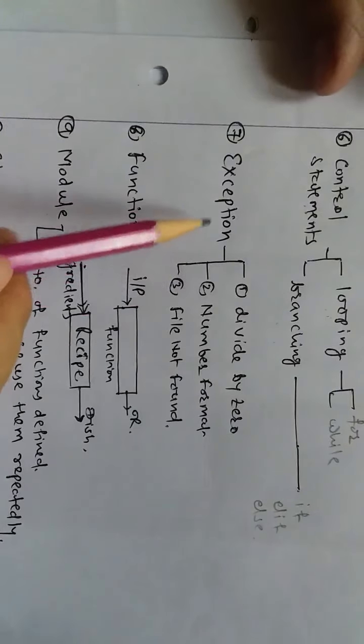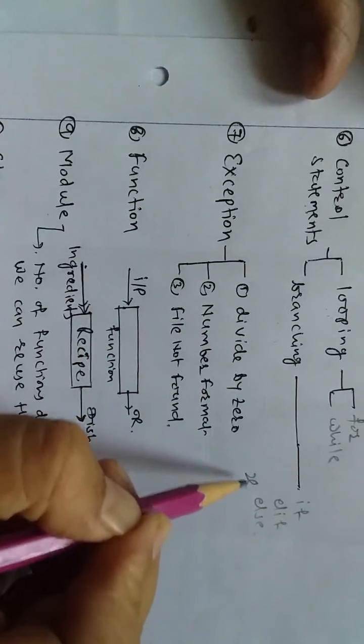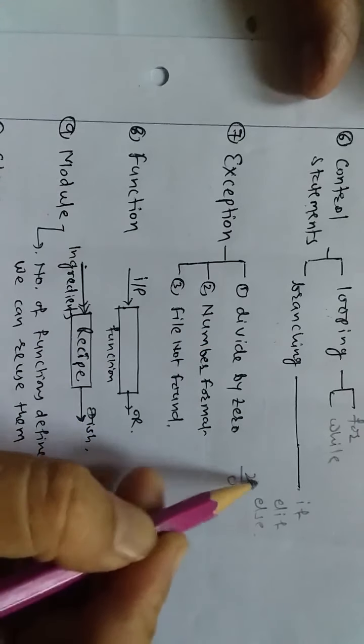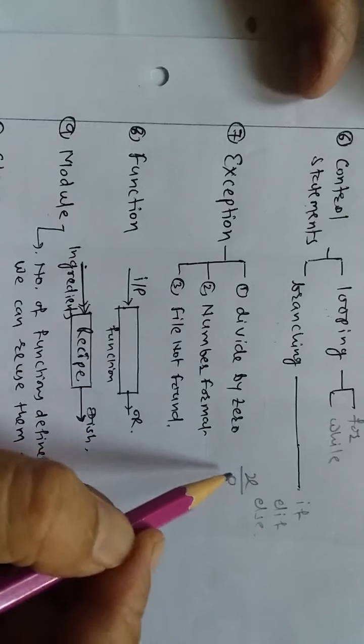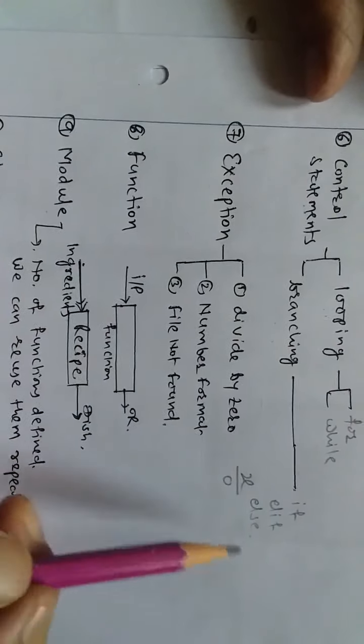What do you mean by exception? An exception is an error that occurs during the execution of a program. So what common errors are there while executing a program? Number 1, divide by 0. If you try to divide some number x by 0, we know that this operation is not allowed, not a valid operation. So in that case, what will happen? Your program will halt, and it may come out of that program. To avoid this, we need to handle the exception. How to handle that exception, we'll see on the 7th day.